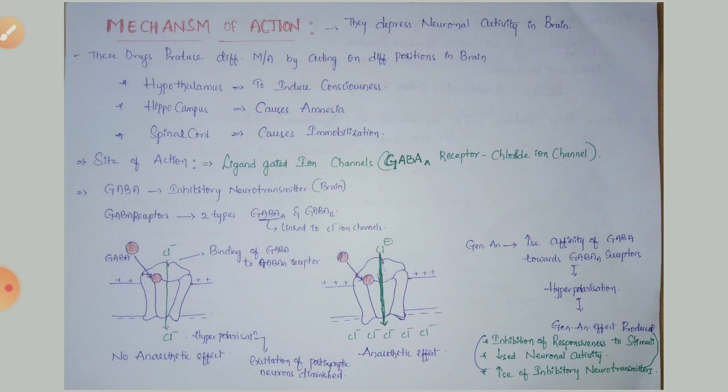The various general anesthetic effects that can be produced are inhibition of responsiveness to stimuli, and they can decrease neuronal activity and increase inhibitory neurotransmitters.